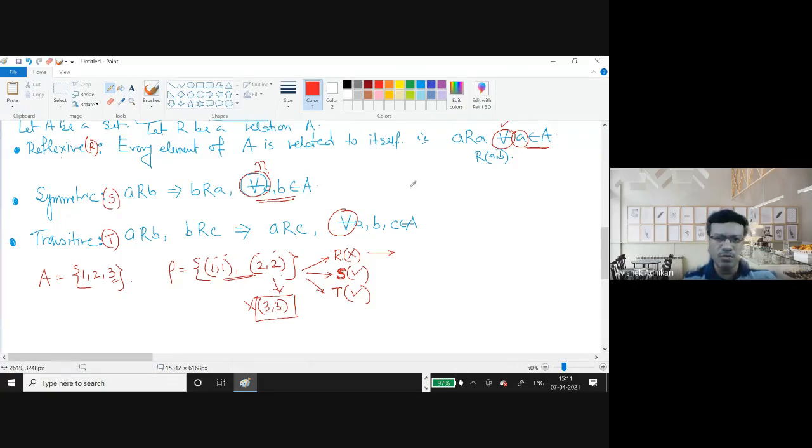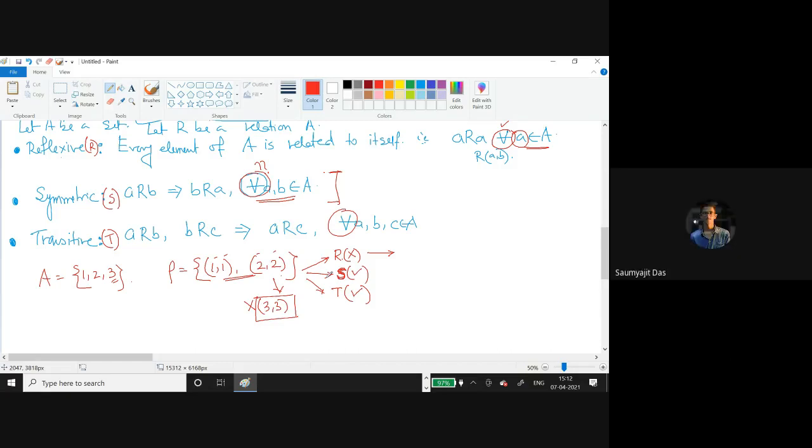Or do you want to modify the definition here? If you assume this for all a, b belongs to A, will that be a symmetric relation? So it's a point. Now you need to understand it. And when this is clear, then you will find that all the answers regarding this part are clear to you. Okay. Anybody?